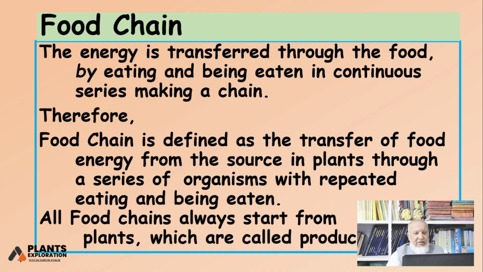So, a food chain is defined as the transfer of food energy from the source in plants through a series of organisms with repeated eating and being eaten. I again say repeated eating is there because daily we eat things. Daily a grasshopper eats grass. Daily birds eat grasshoppers or other animals, and ultimately one day they become food for the next level organisms. All food chains always start from plants, and plants are the producers.